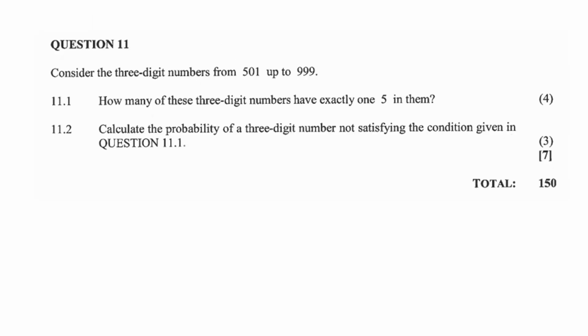Question 11. Consider the three-digit numbers from 501 up to 999. How many of these three-digit numbers have exactly one 5 in them? 11.2. Calculate the probability of a three-digit number not satisfying the condition given in question 11.1.